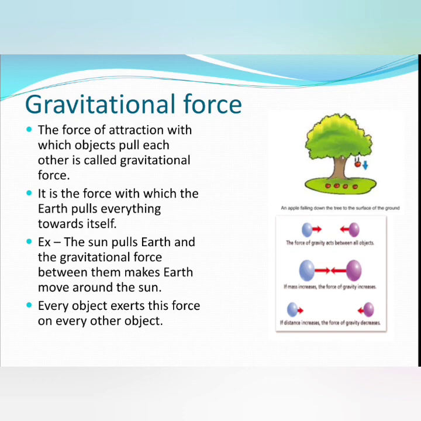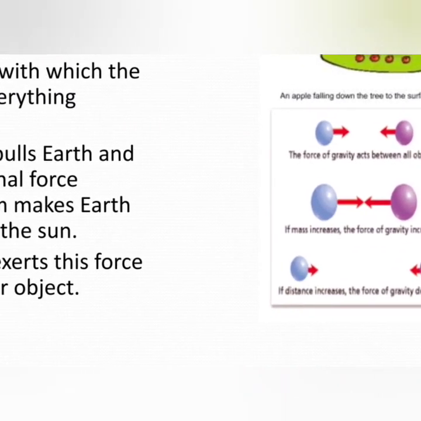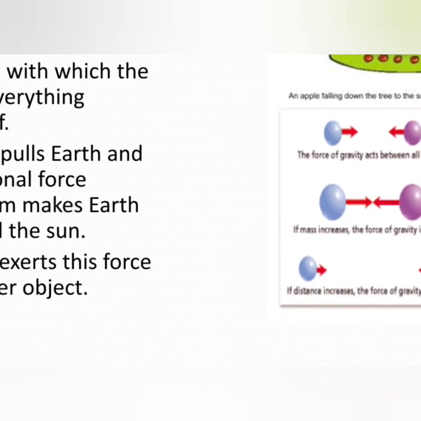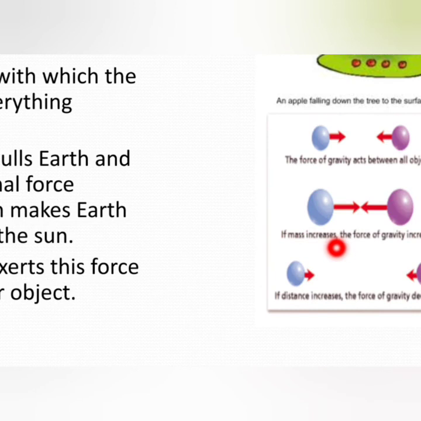Now one more thing I want to add here: the magnitude, or you can say the quantity, of force depends on the masses of the two objects. Suppose the force of gravity acts between all the objects. If the mass increases, the force of gravity also increases. You can see here.